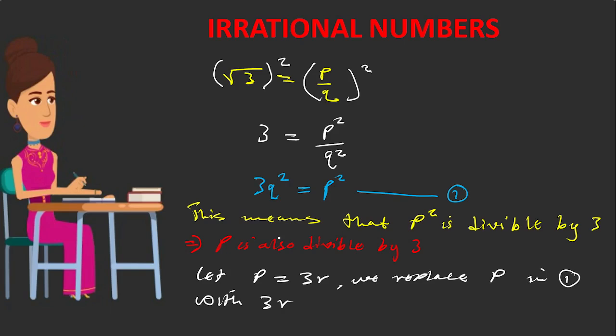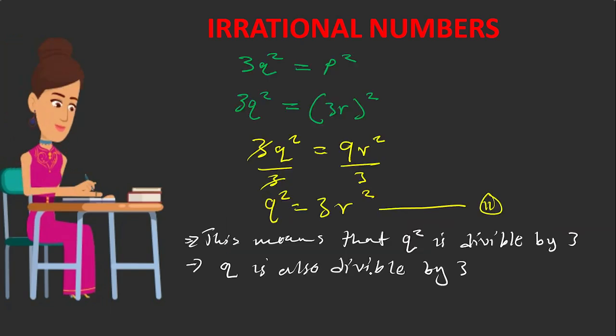Now, when both p and q have the same factor, this contradicts what we assumed, and it simply means that square root 3 is an irrational number, because when you talk of an irrational number, the given variables are not supposed to have a common factor.